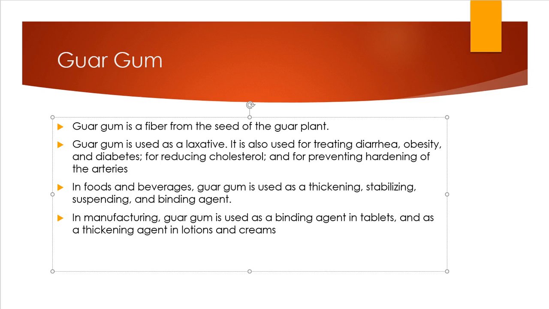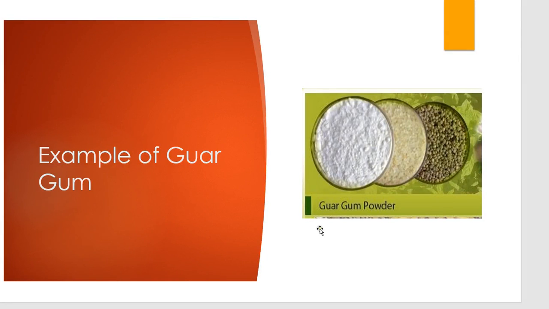And also in manufacturing, it can be used as a binding agent in different medications and tablets, as well as a thickening agent used in medicinal lotions and creams. And in this picture, you can see just the 3 different kinds, the fibrous guar gum powder that's used.